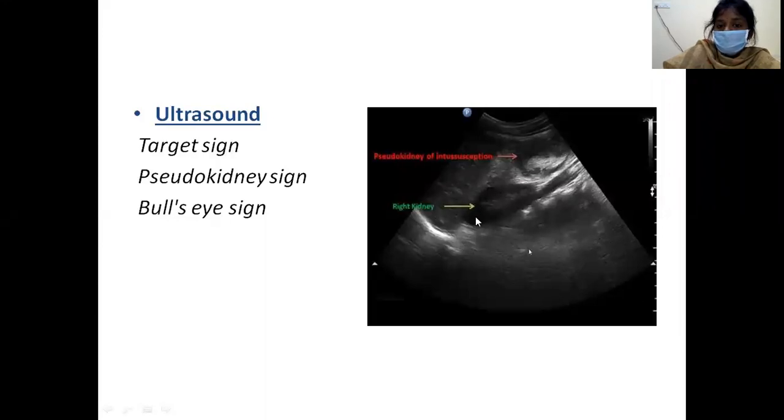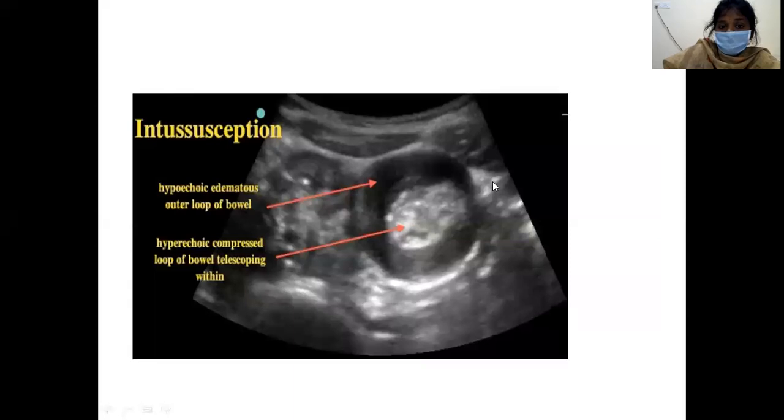See, this is the normal right kidney and this is the intussusception. This hyperechoic tissue and this hypoechoic one we see as a pseudo kidney sign. It's not a true kidney, it is the intussusception. On ultrasound, one of the signs is the pseudo kidney sign. This is the target sign or the bull's eye sign.